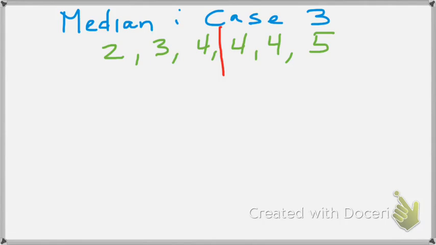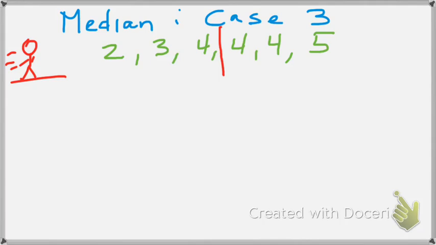Well, like squeezing water out of a rock or pulling a rabbit out of a hat, I'm here to do a magic trick and show you that there is indeed a number between 4 and 4. So let's give this an example before we continue here. Let's say that we have asked 6 people how far a walk they have to get to school. The first person said they live 2 miles. Second person said they live 3 miles, and so on.